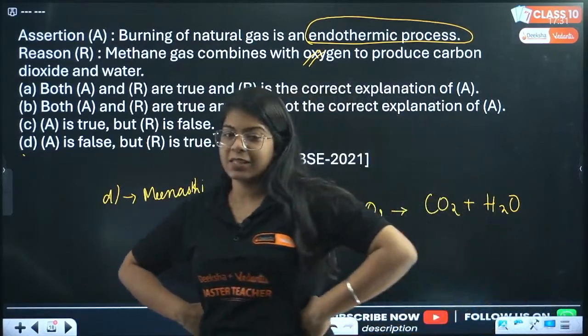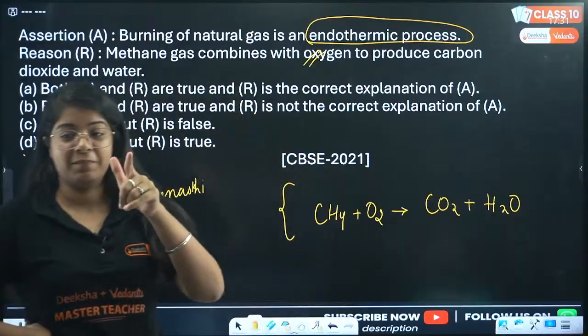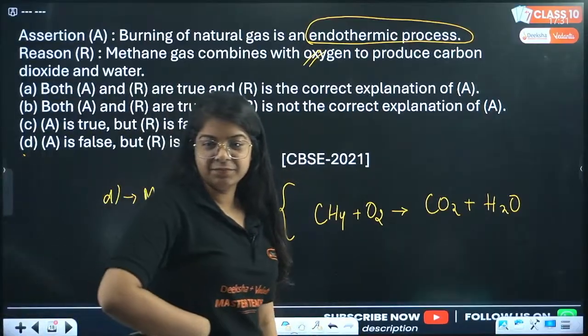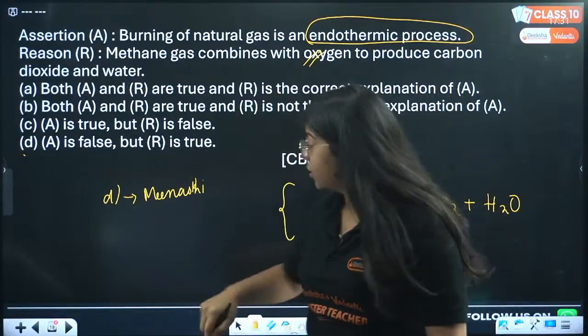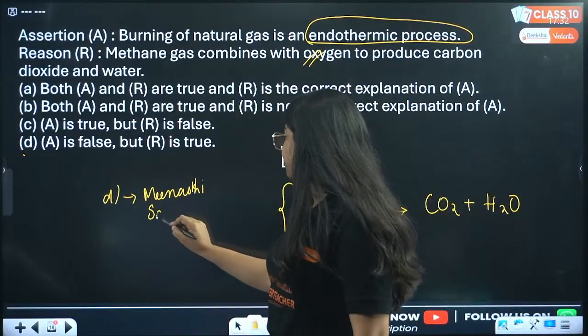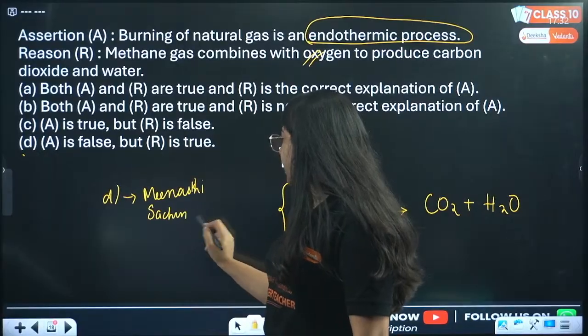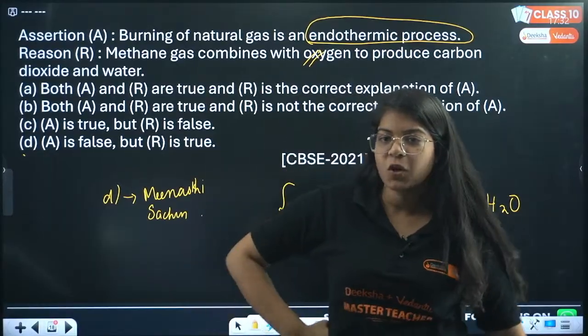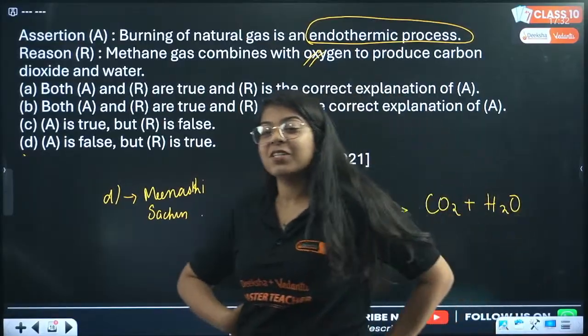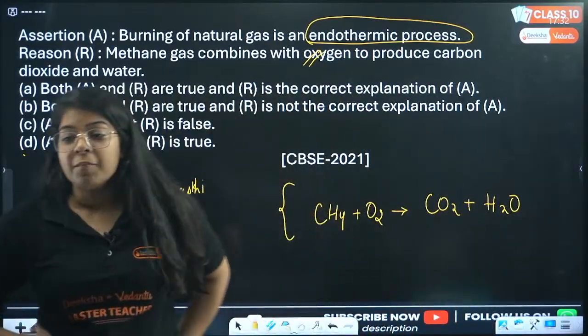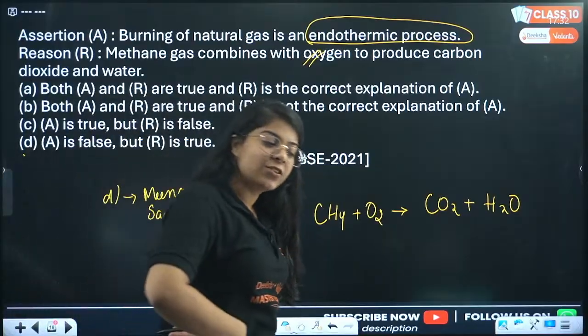Stay in this live and you will say, okay ma'am, I understood. Okay, Sachin is saying D, Meenakshi is saying D. Sachin, are you saying D just because Meenakshi said D, or do you know the answer? Okay, we have the reason from Sachin as well. Burning of methane is exothermic.